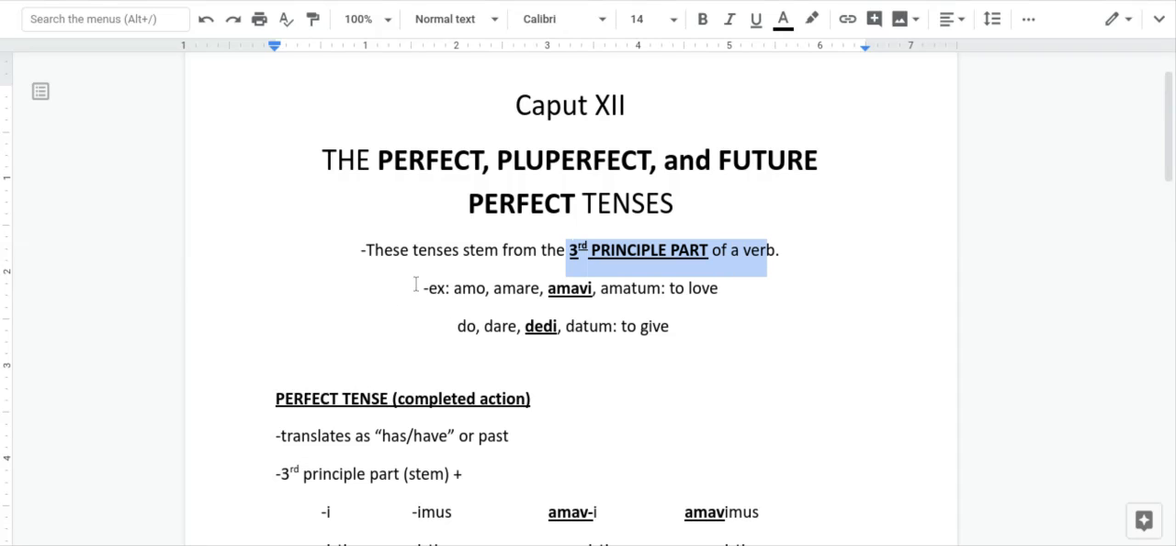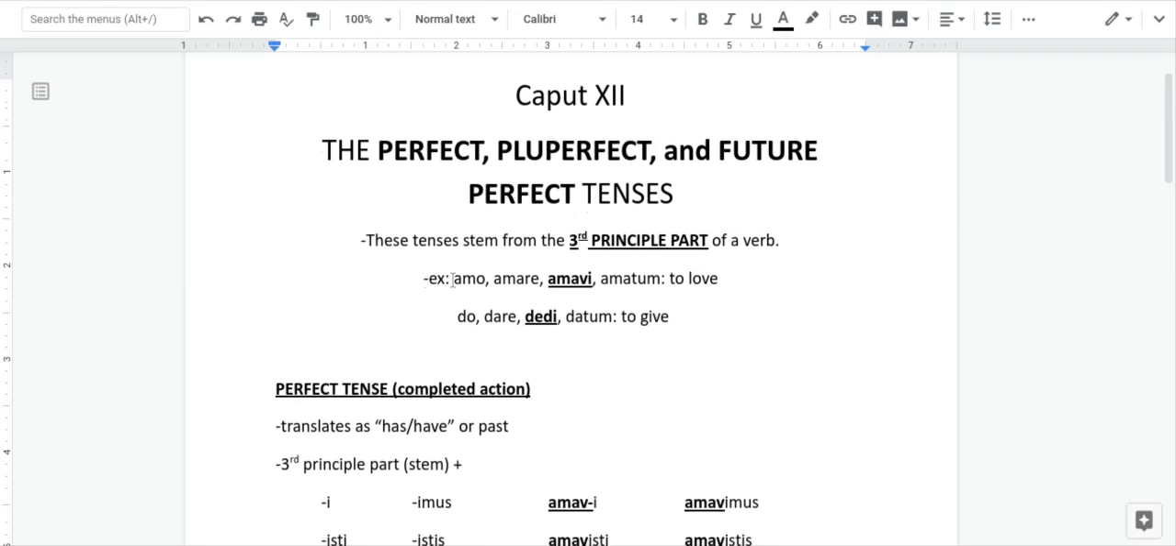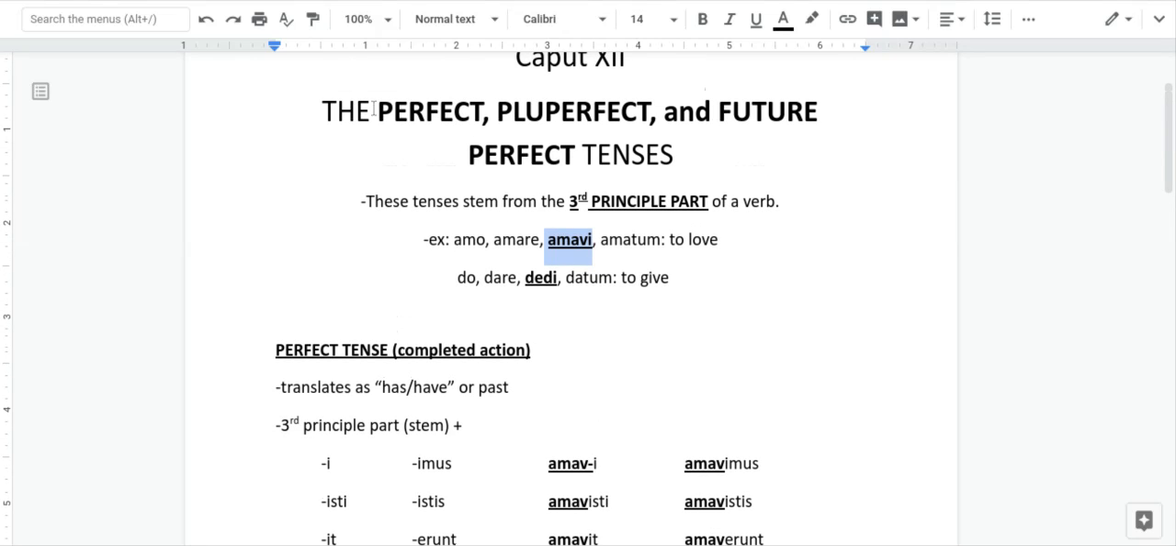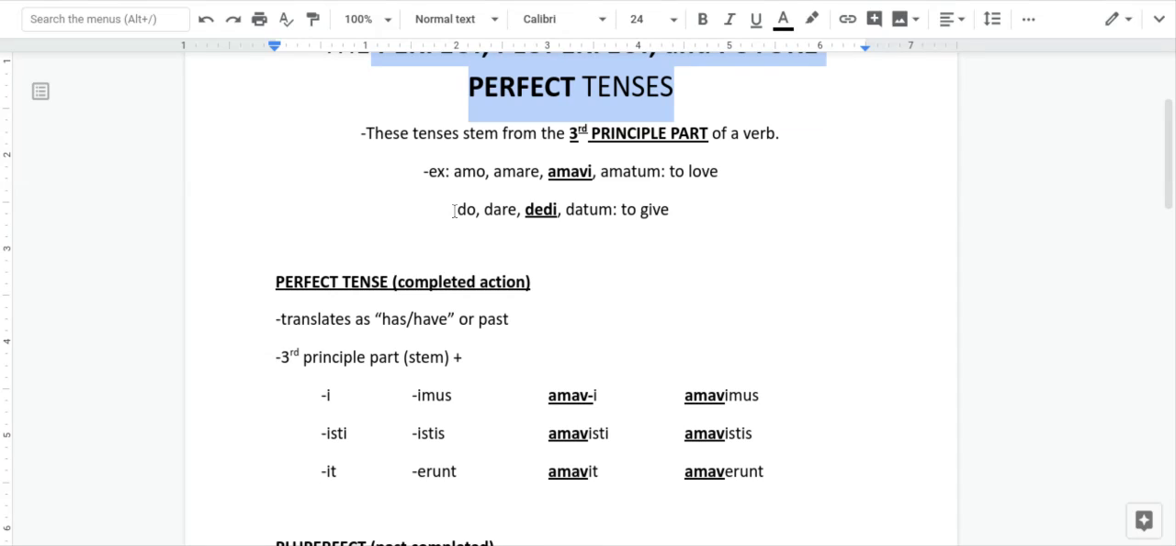All right, principal parts. You've been learning them all year. I'll give you some examples. Amo, amare, amavi, amatum, to love. Amavi, the third principal part, its sole purpose is to be able to create these verb tenses. And then just another example, do, dare, dedi, datum. And that's why you study principal parts, because dedi becomes the stem for creating these verb tenses.